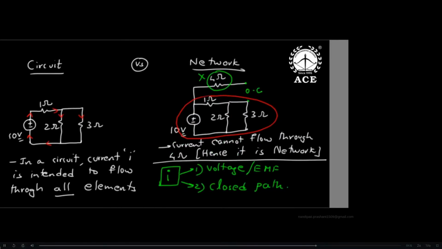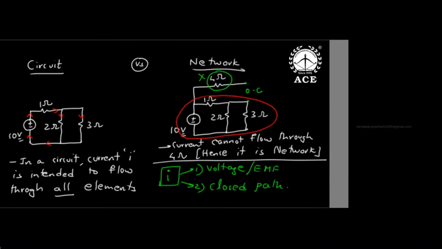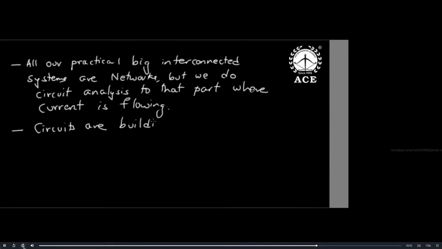And current requires two important conditions. What are the two conditions for current flow? Everybody, what are the two conditions for current flow? Always important. First, there should be a driving force or voltage. Second, circuits are building blocks of networks. Okay.